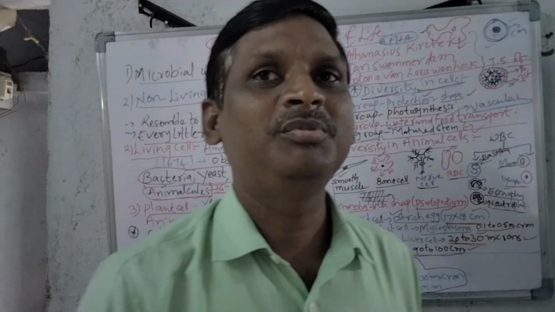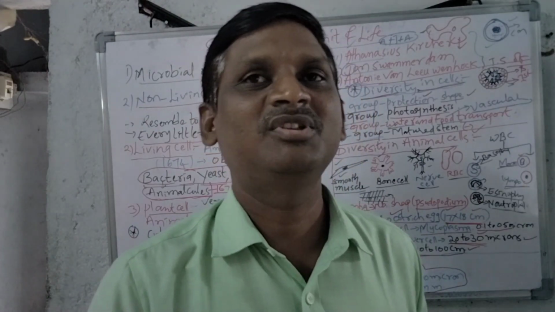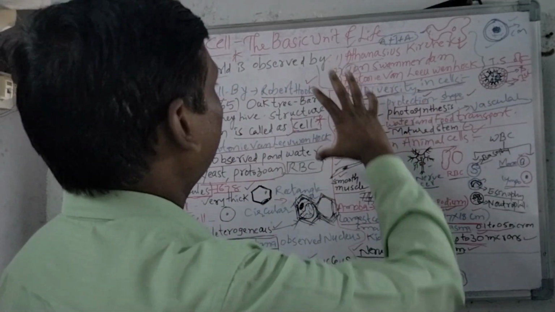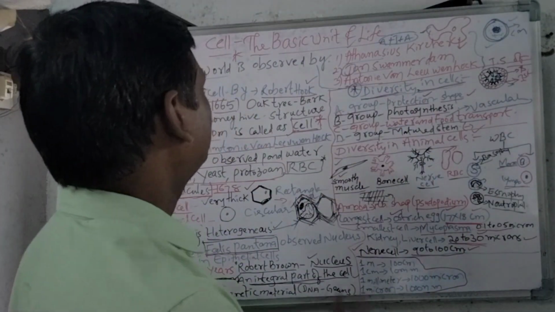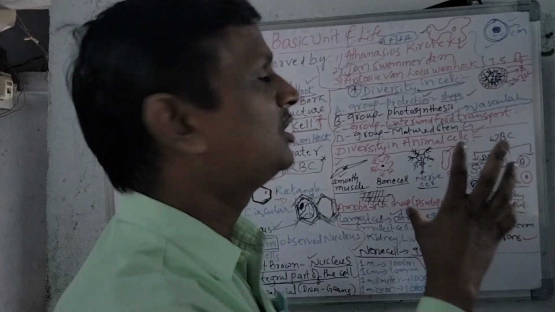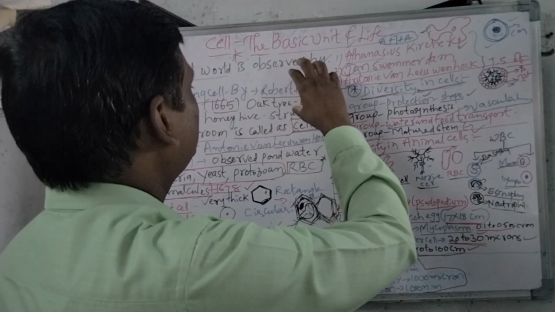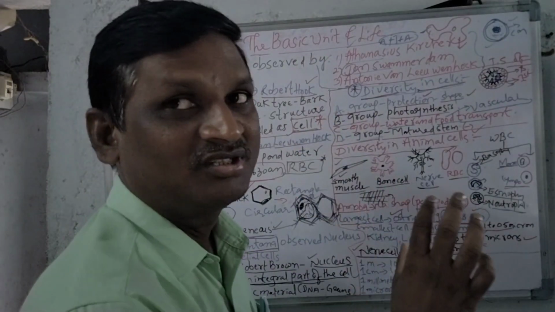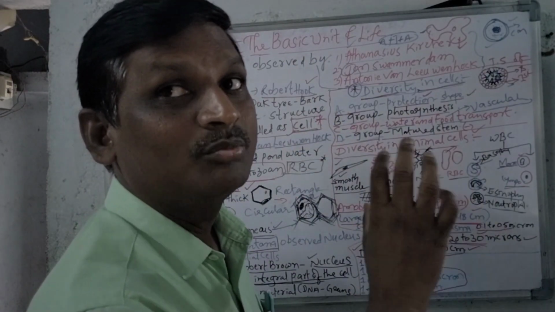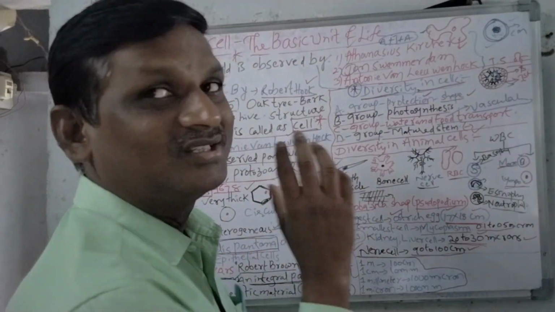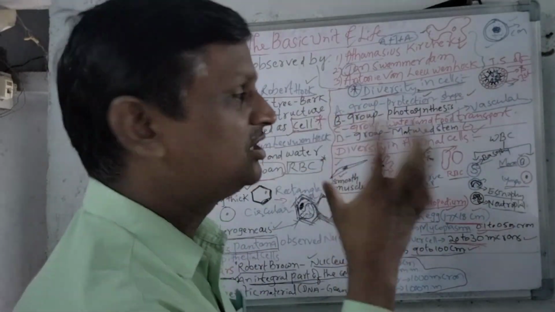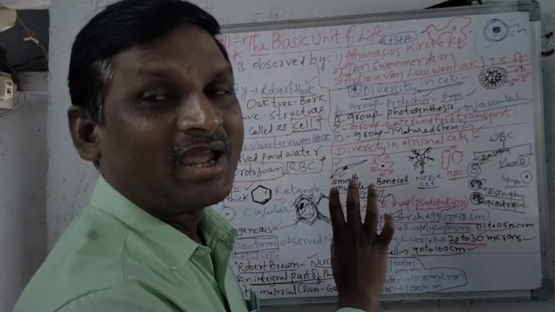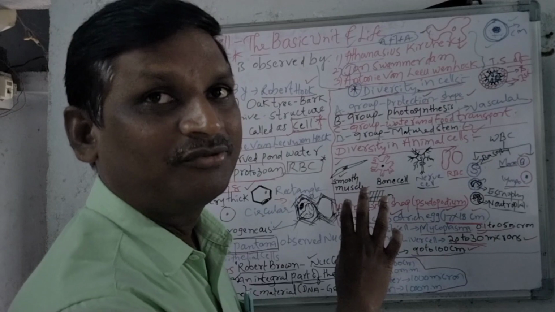Each and every point regarding the second chapter, the cell, the basic unit of life, has been covered. Once again I summarize what we have studied in the second chapter. Here are the points to be remembered mainly. First, the non-living cell was discovered by Robert Hooke in the year 1665 from oak tree bark. That is very important. The cell is a Latin word which means little room. And one more important thing, the living cell was discovered by Antony van Leeuwenhoek in the year 1674.